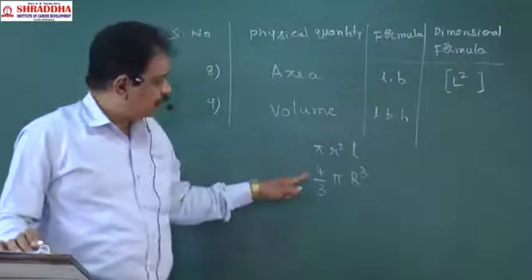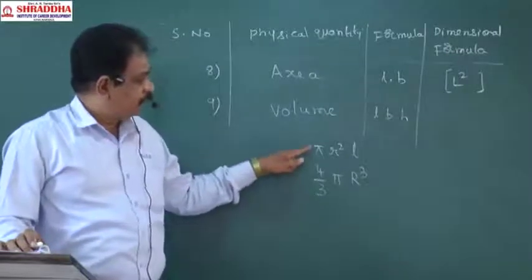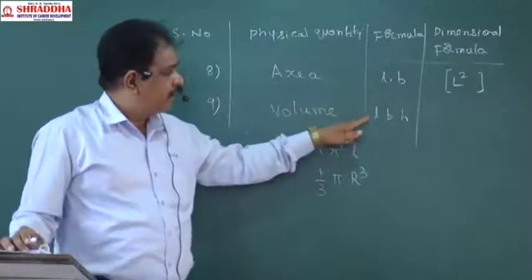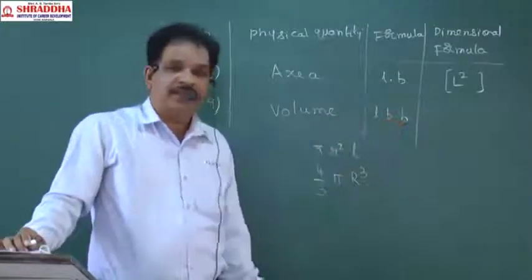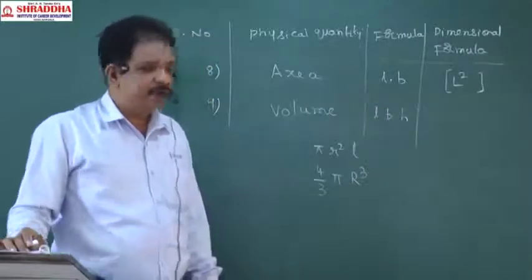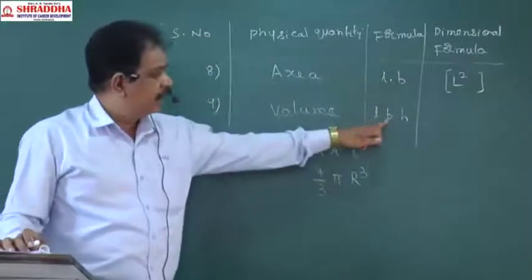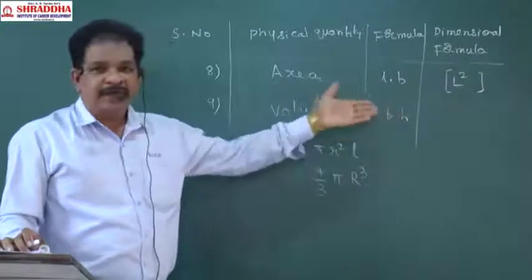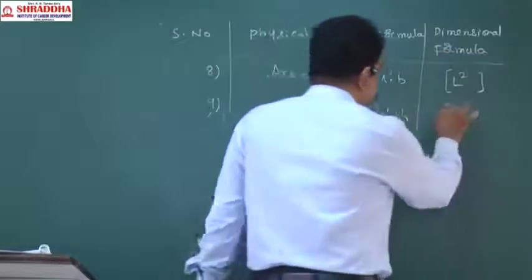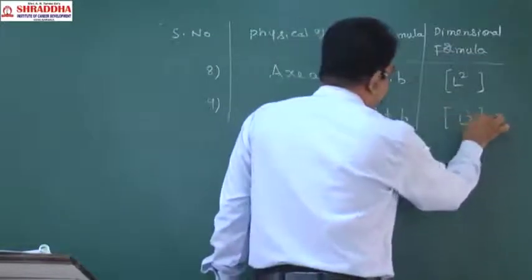The basic formula is length into breadth into height. Now tell me what is the dimensional formula? L, L, L. Breadth and height are also forms of length only. So this value will be L cube.